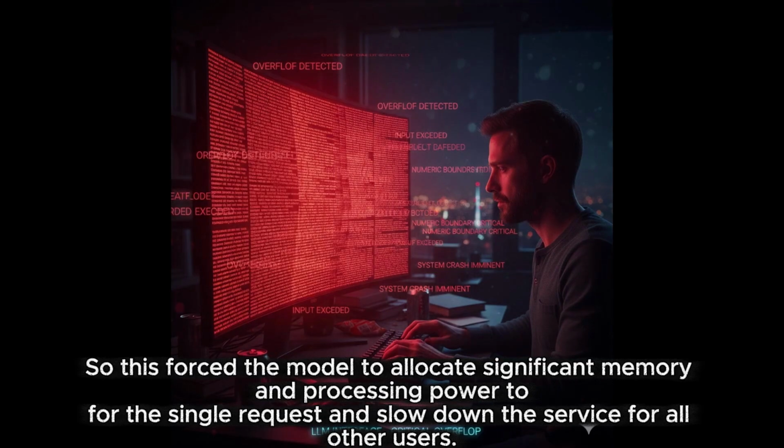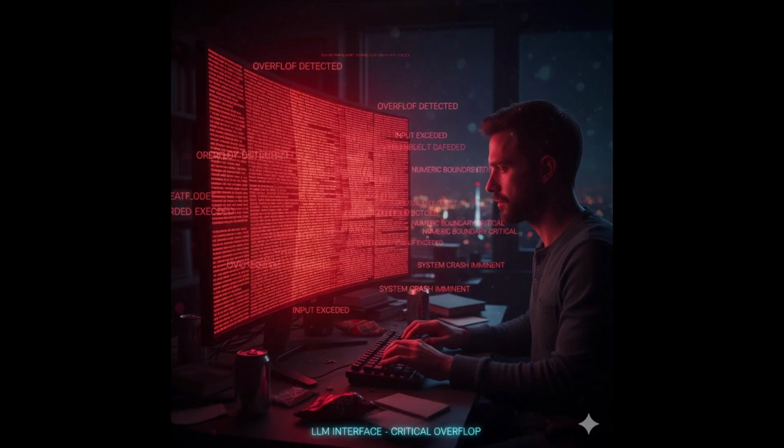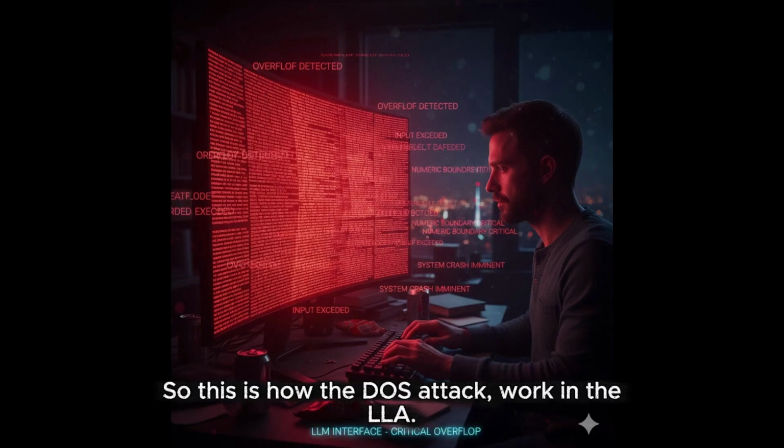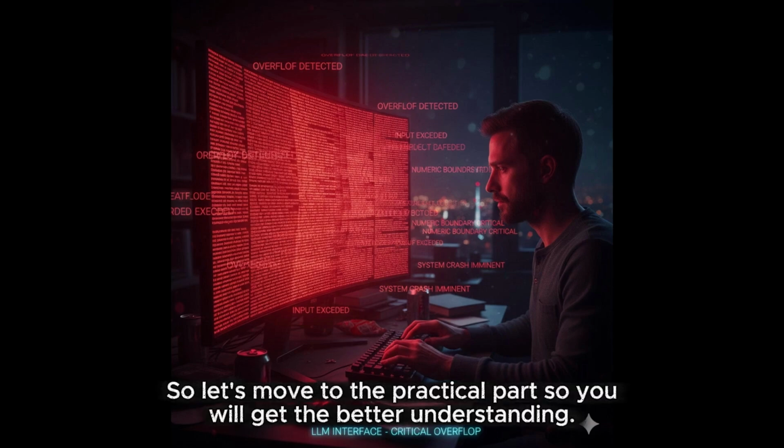This forces the model to allocate significant memory and processing power to a single request and slows down the service for all other users. So this is how the DOS attack works in the LLM. Let's move to the practical part so you will get a better understanding.